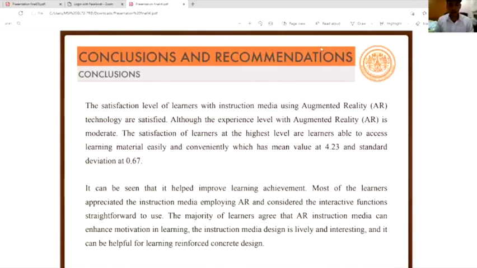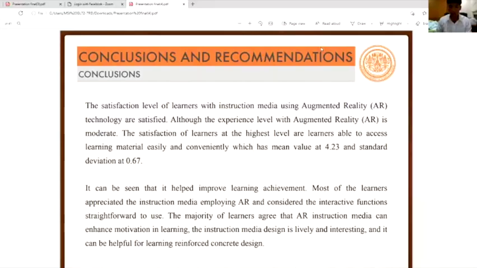Conclusion and recommendation. Conclusion. The satisfaction level of learners with instruction media using augmented reality AR technology is satisfied, although the experience level with augmented reality AR is moderate. The satisfaction of learners at the higher level is that learners are able to access learning material easily and conveniently, which had a mean value of 4.23 and standard deviation of 0.67. It can be seen that it helps improve learning achievement.